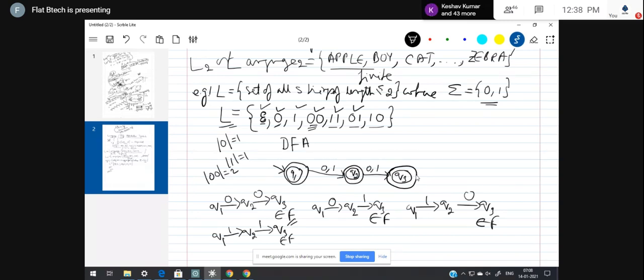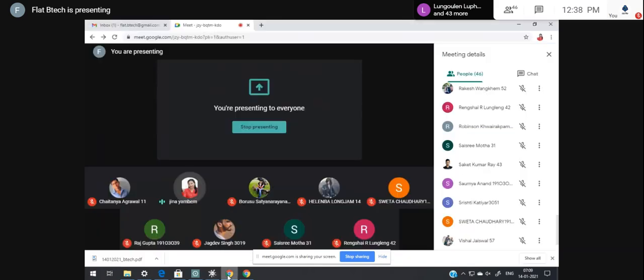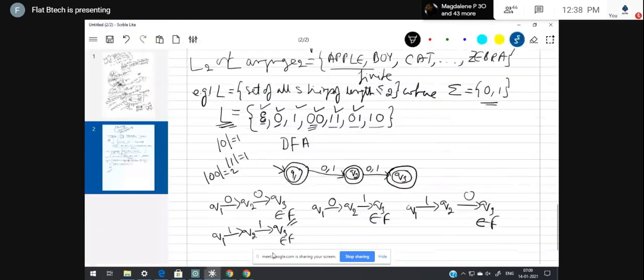One more thing: our target is to design a deterministic finite automaton which accepts this language. While designing a DFA, you should also handle the strings whose length is more than 2. As per the example, we should design a DFA which accepts strings of length less than or equal to 2.